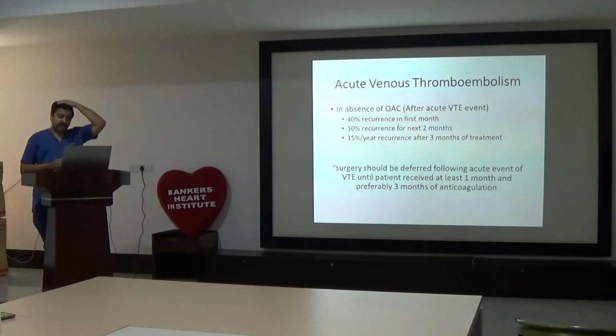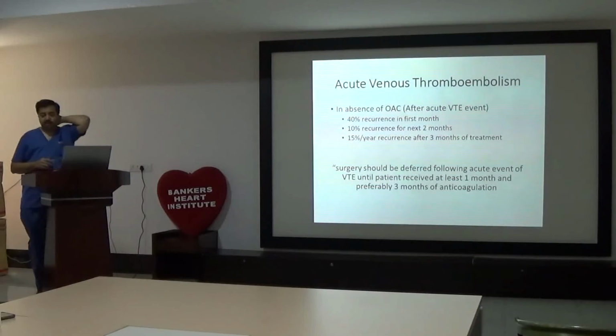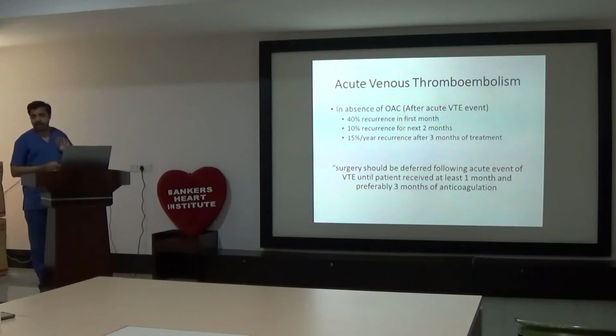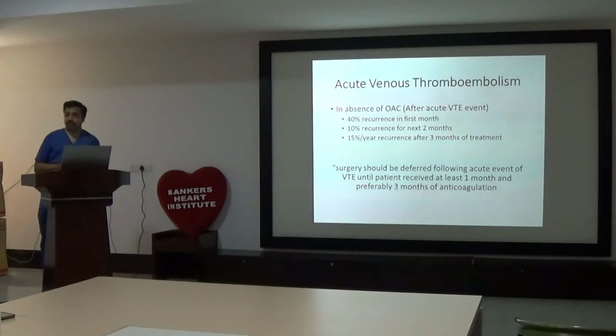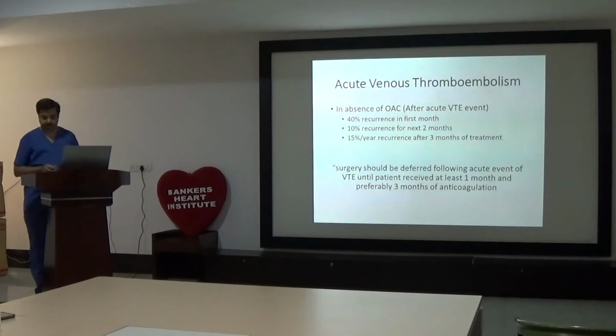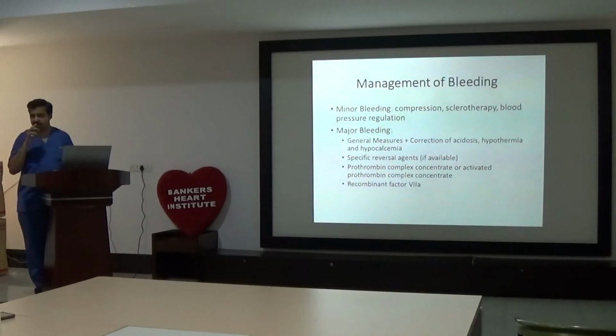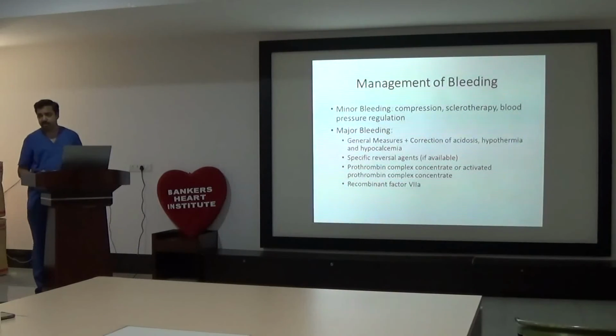So, one subset is very important, which is acute venous thromboembolism. If at all surgery is required, when to proceed with surgery? At least 1 month, and preferably 3 months of anticoagulation has to be received after acute thromboembolism. So monoclonal antibody is available for dabigatran, idarucizumab, but it's not freely available in the market. At least in Gujarat, we don't find it.